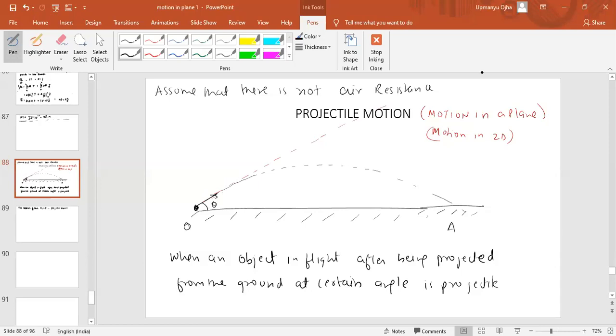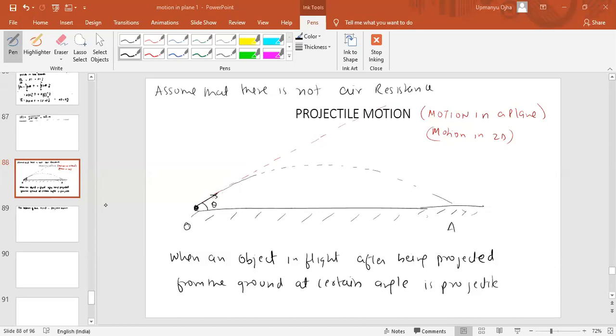Only gravity is there, which is pulling the object downward. If gravity were not there, then if you throw the object, it would travel in a straight line. But since there is gravity, it will pull the object downward. Due to this action of gravity, the path will change. Now the path will be a curved path, and that curved path is known as the projectile path.